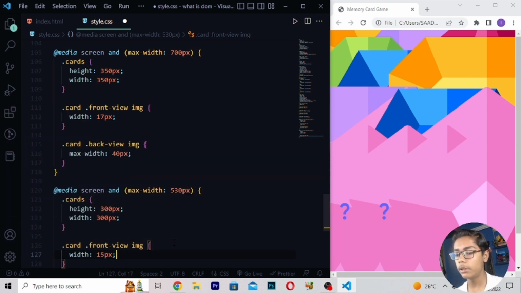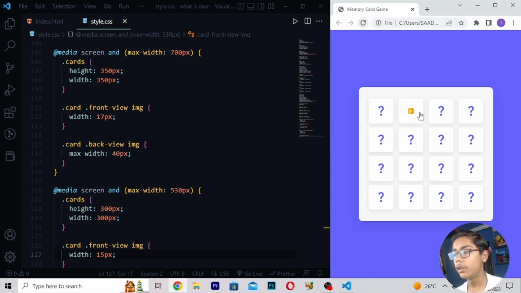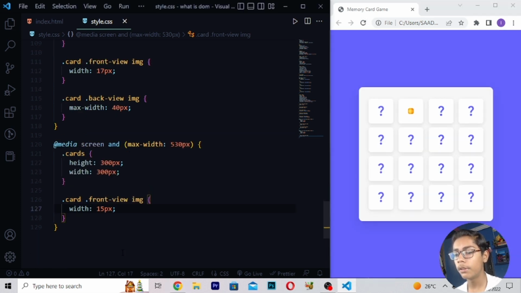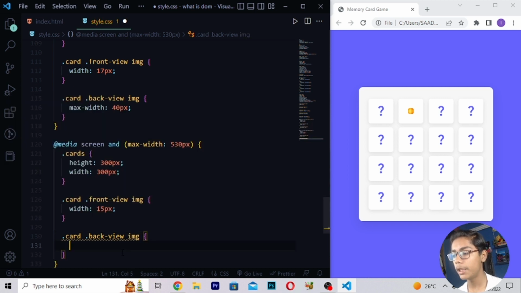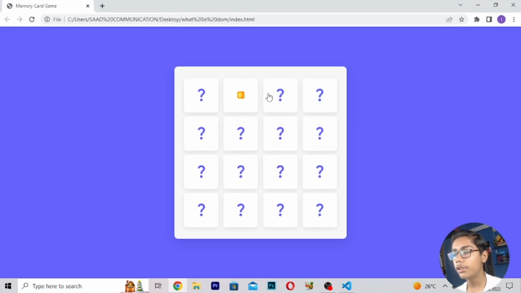Then when you've written all these things, save this, reload. Now you can see we are getting this stuff. Then I'll be writing .card .back-view image, max width 35 pixel. When you've written all these things, save this, then reload. Now if I show you, you can see we are getting all this stuff here.